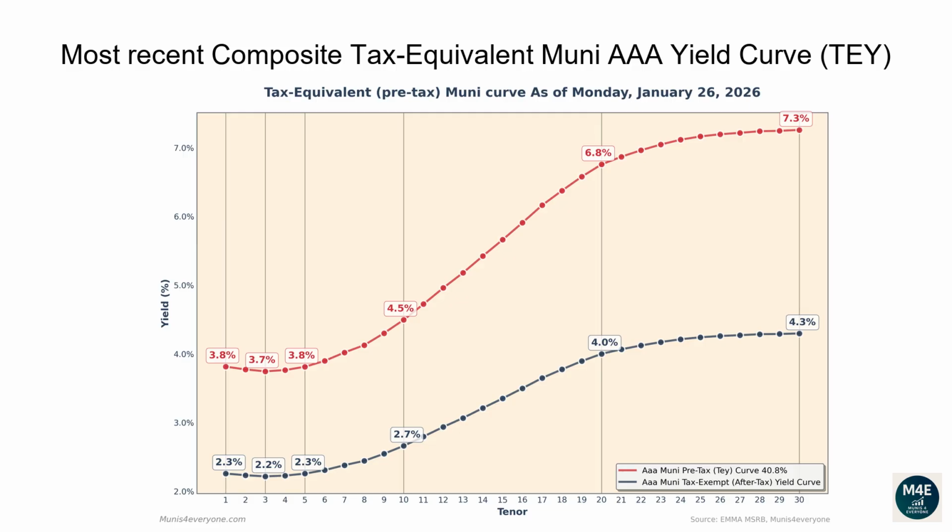The one-year tax-exempt yield is 2.26%. Corresponding to a 3.82% tax-equivalent yield for investors in the top tax bracket. The two-year tax-equivalent yield is 3.77%. The 5-year tax-equivalent yield is 3.81%. The 10-year tax-equivalent yield is 4.5%. The 20-year tax-equivalent yield is 6.76%. The 30-year tax-equivalent yield is 7.26%.